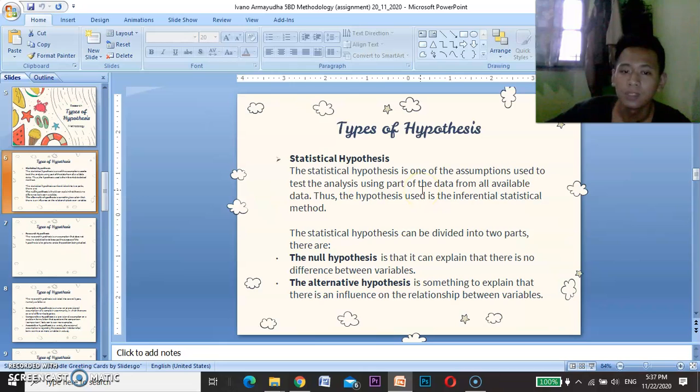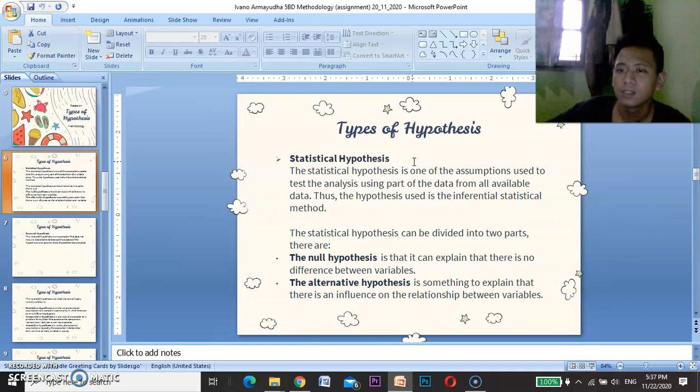Thus, the hypothesis uses the inferential statistical method. What is the inferential statistical method? Inferential statistics is used to analyze sample data, and the result will be generalized to the population from which the sample is taken.